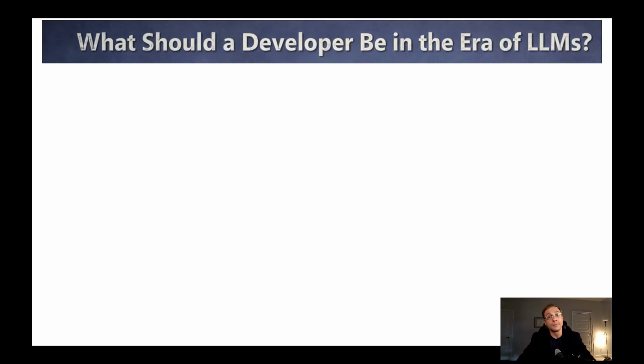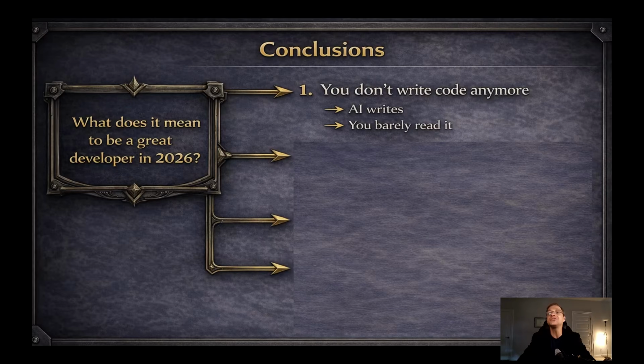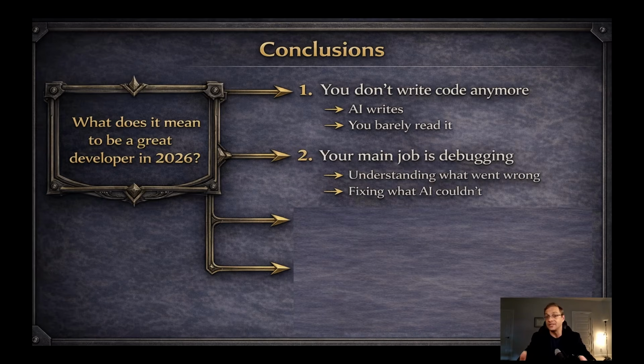in my opinion. The world has changed, we have agents everywhere, and before writing this talk, I asked the question, what should a developer be in the era of LLMs? And when I'm saying developer, I'm not talking about vibe coders, I'm talking about engineers. But even engineers don't write code anymore. Almost there. Agents write the code, we barely read it, we only complain about the constantly growing number of pull requests. And the only thing which is left for the real engineer is understanding when something went wrong and fixing